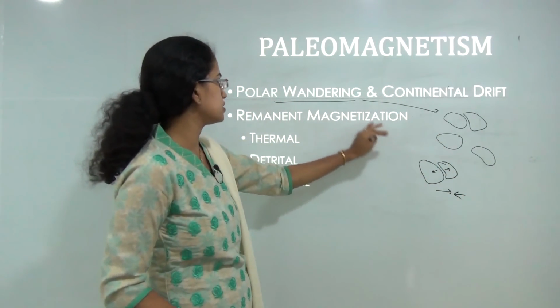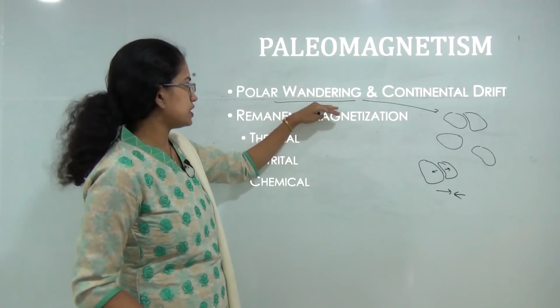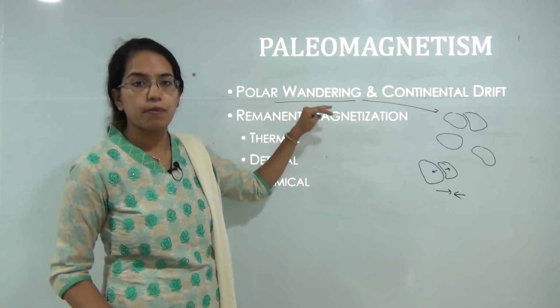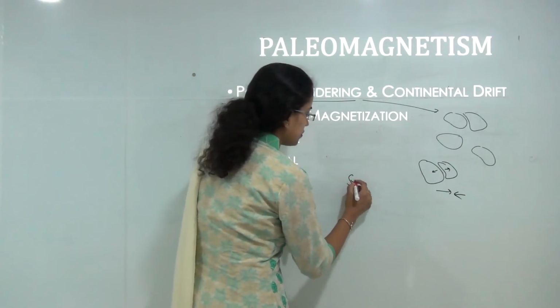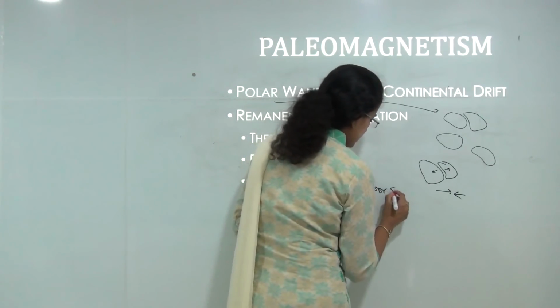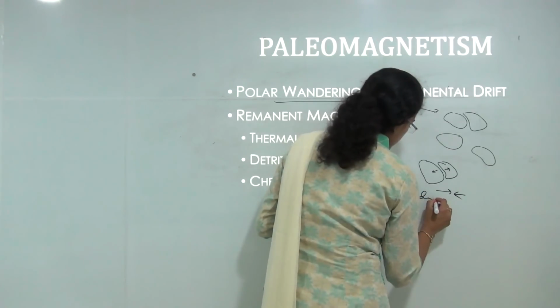So in both cases you have explanations for polar wandering. But if I talk about seafloor spreading, as we have already done in the class, what is happening?